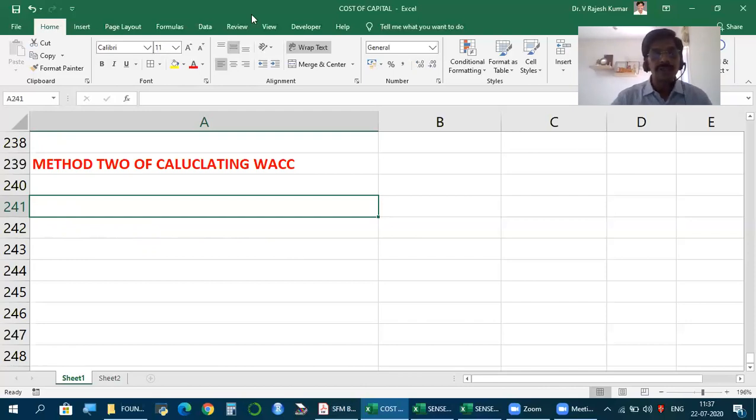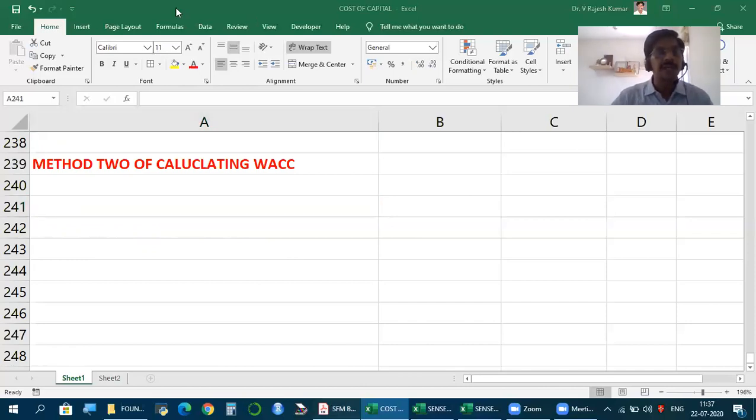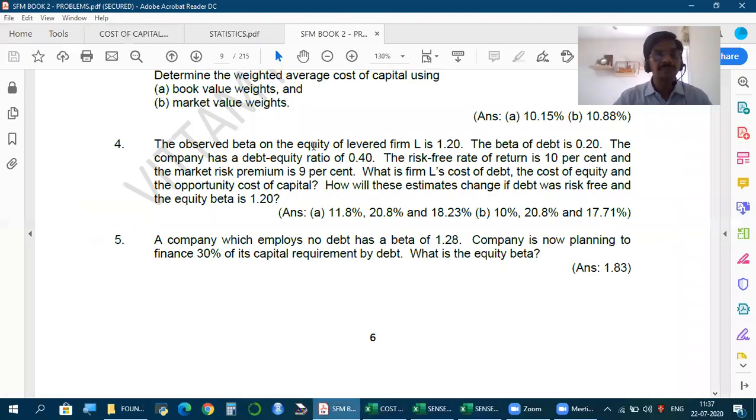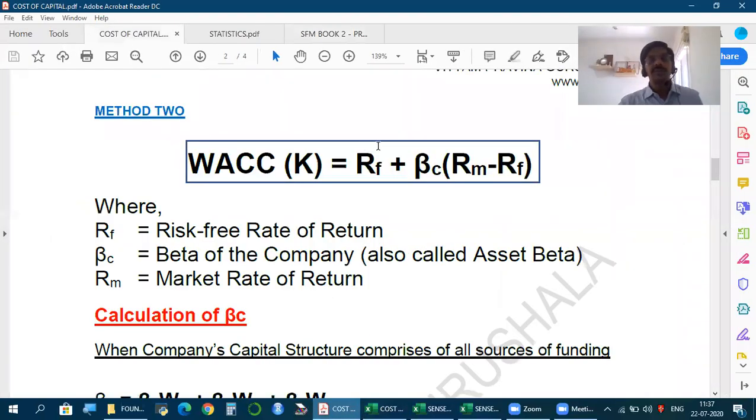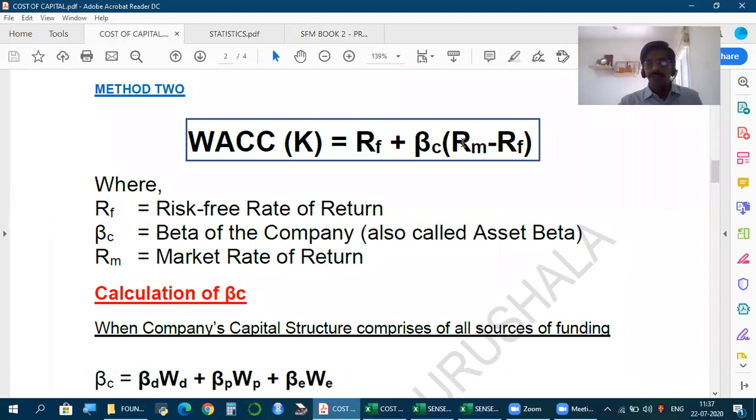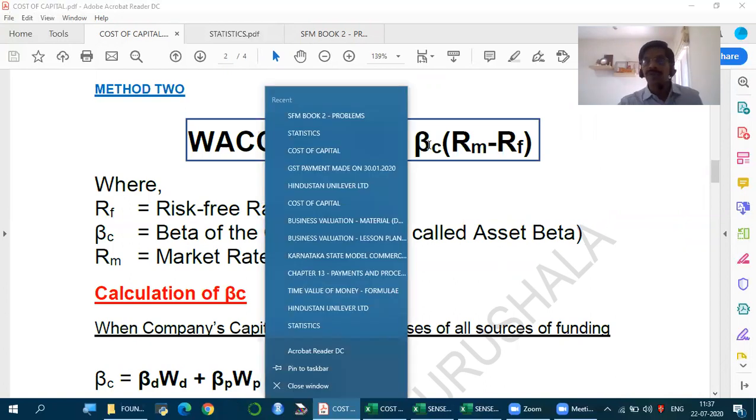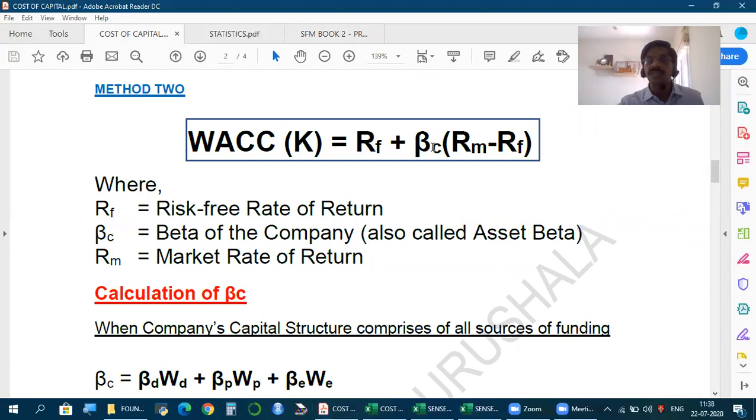So this is the second method. K is equal to CAPM: RF plus RM minus RF into beta. If it is for equity shares, we take beta of equity. For preference shares, we take beta of preference shares. If it is debt, we take beta of debt. But now, since we have to find the overall cost of capital, we should take beta for the company.